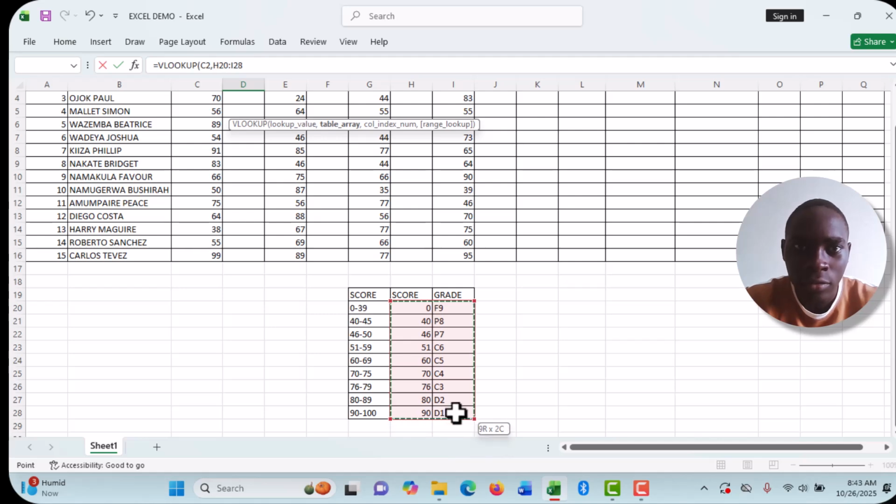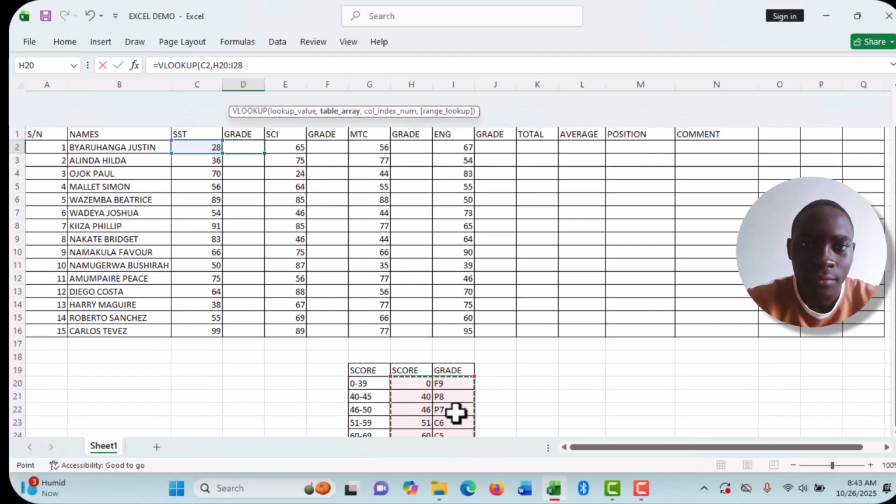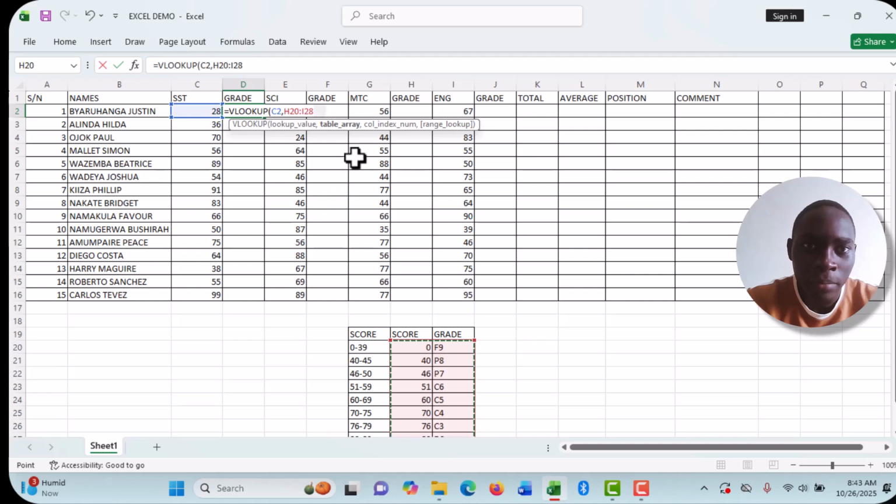After dragging down, it will be clearly shown here. Then automatically before leaving, I'll press my F4 such that I can put those dollar signs. If you don't put those dollar signs, it will disturb you and the formula won't work out. Then I press commas, so you can see after my table array I go to my column index.